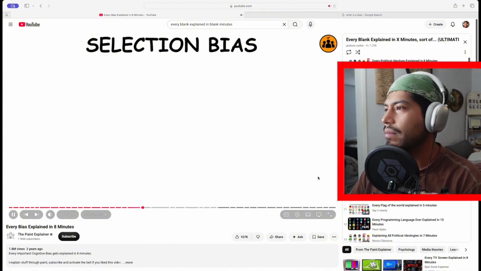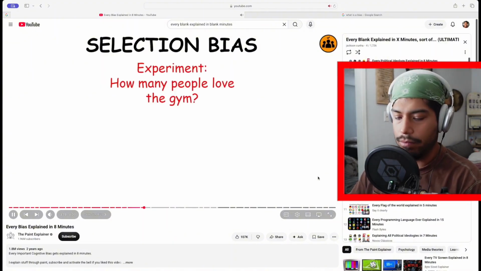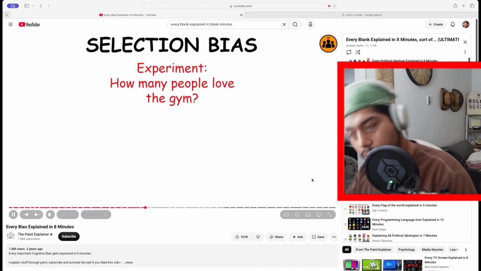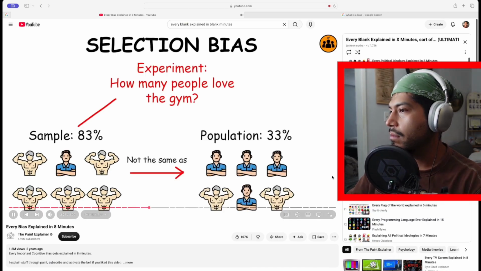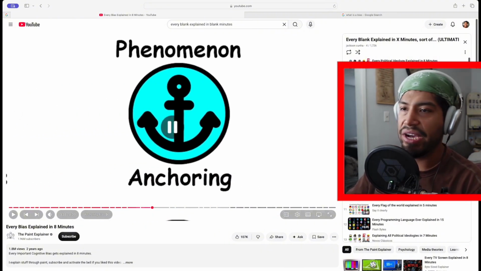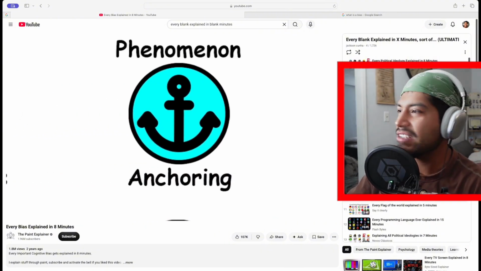Selection bias is the bias introduced by the selection of individuals, groups, or data for analysis in such a way that proper randomization is not achieved, thereby failing to ensure that the sample obtained is representative of the population intended to be analyzed. Anchoring bias. Okay, I mean, that's pretty self-explanatory.